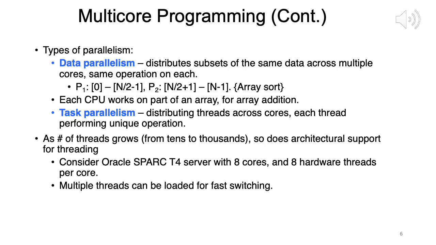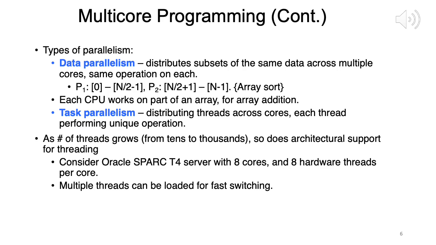Data parallelism distributes subsets of the same data across multiple cores, same operations on each. So that example which I was talking about in the last slide, you have an array of 1 million entries, chop it up into 4 parts of 250,000 entries each, and each sub-array is dispatched to a separate CPU for sorting, and then you combine the results.